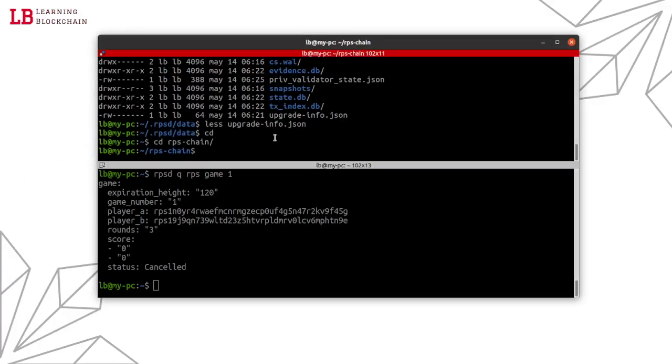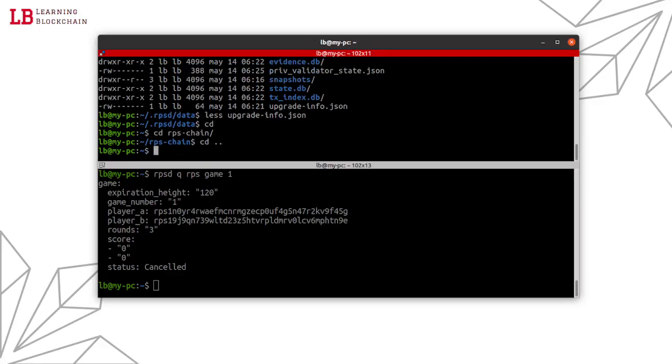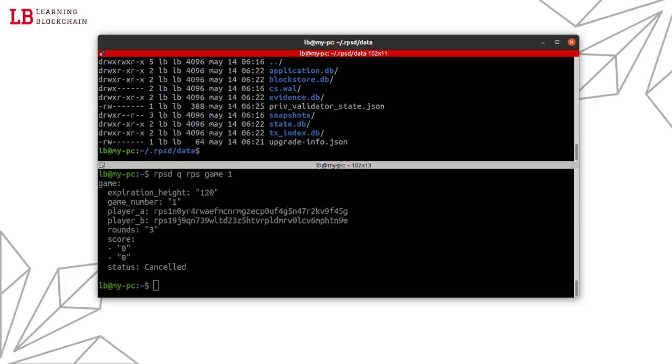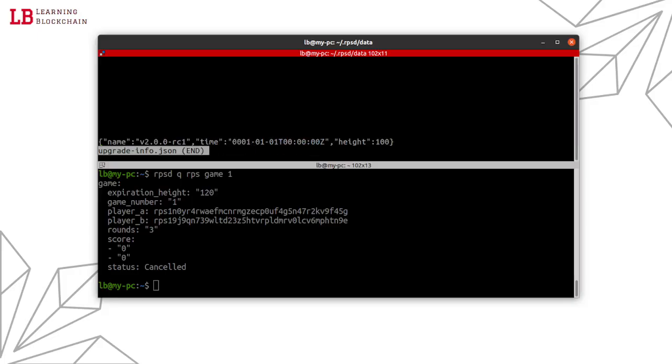You will notice that the upgrade keeper saves an upgrade JSON file in our data folder. So if we go to RPSD data, you'll see that there's this upgrade info JSON, and if we check what we have here, it's the information about the upgrade that we scheduled. You can see that we have the name of the upgrade, the B2 RC1, and the estimated height.